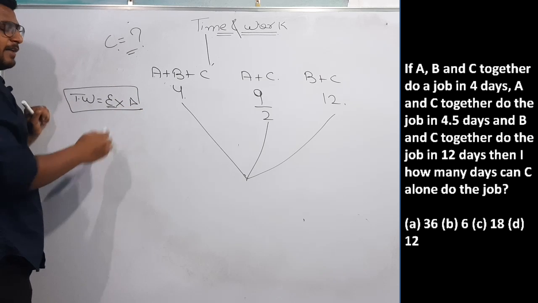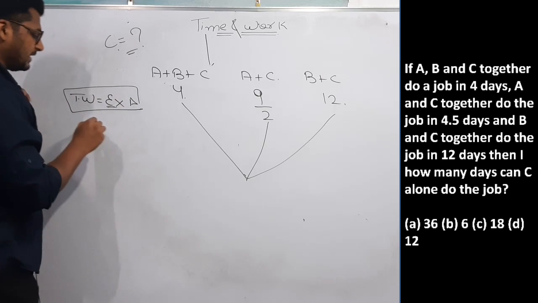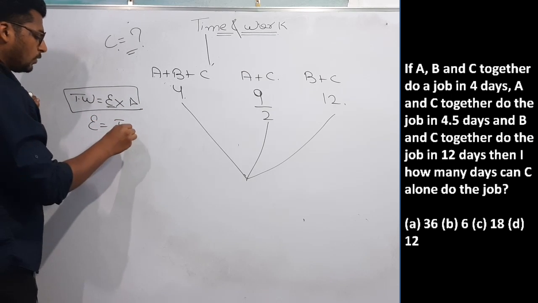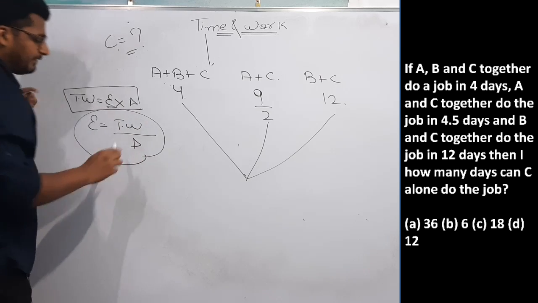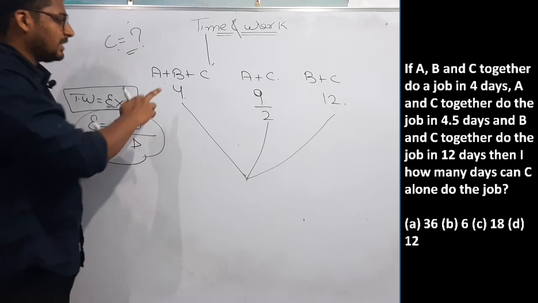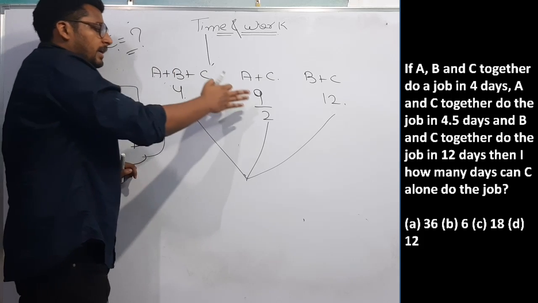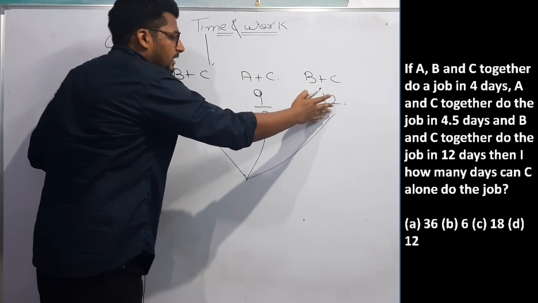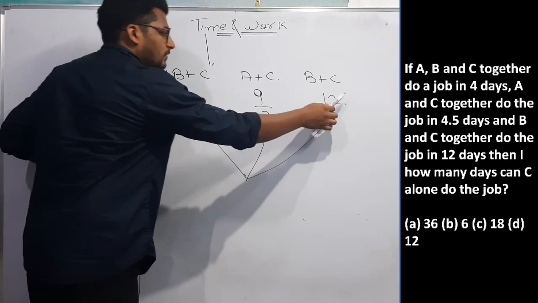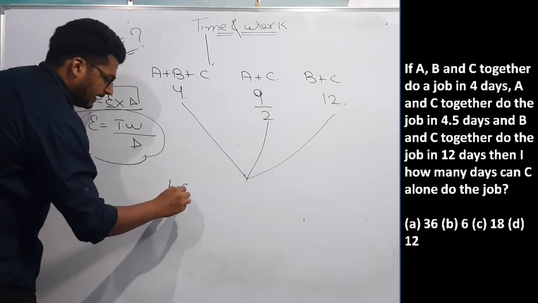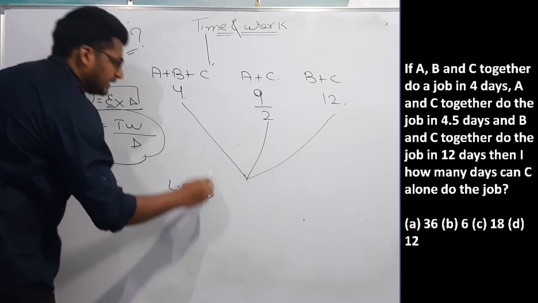That means efficiency will be total work upon number of days. Then I will assume total work such that it is divisible by 4, by 9/2, and by 12. That means I will take the LCM of these three.